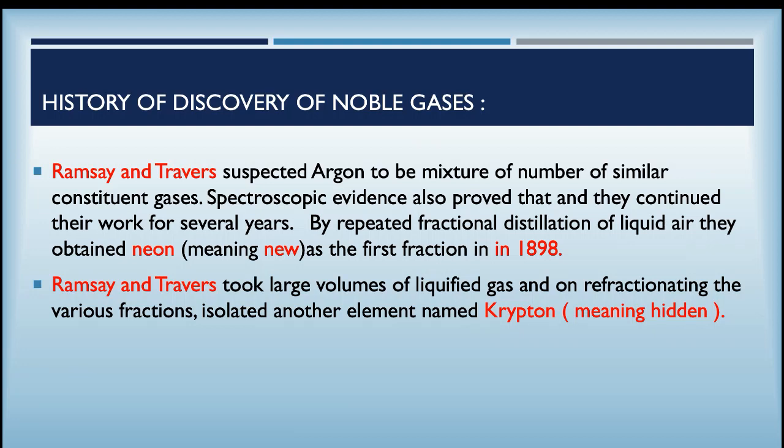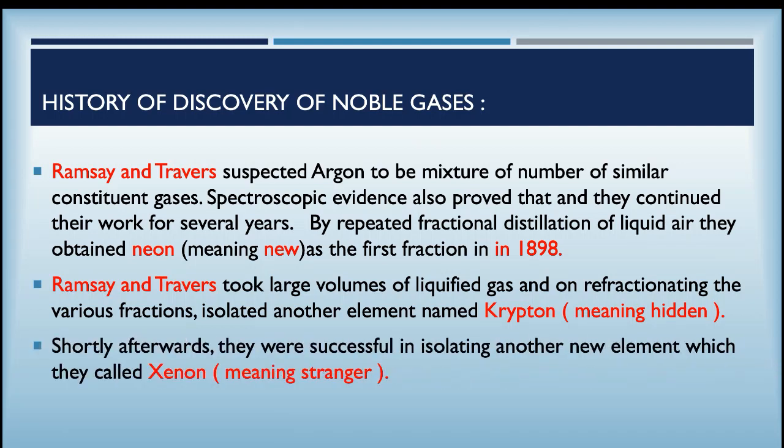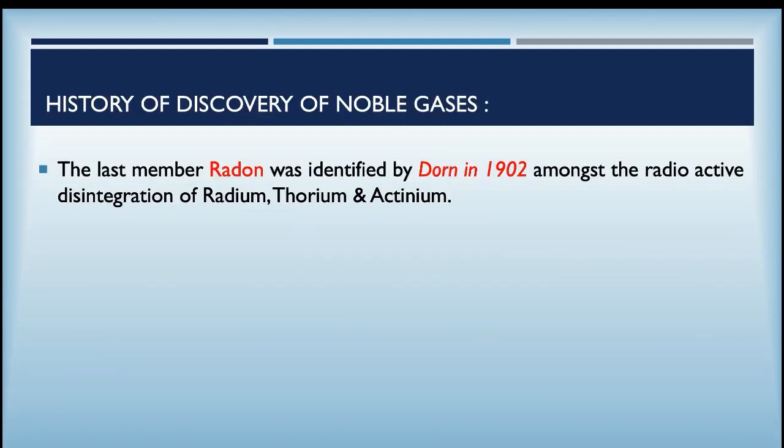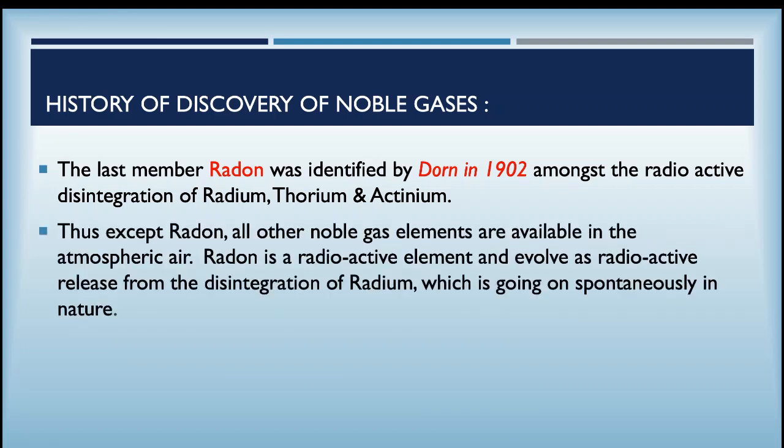So from argon, which was found first, a new element was found that was named neon, and by fractionating that again, they found a new hidden element named krypton. Shortly afterwards, they succeeded in isolating another new element which they called xenon, meaning stranger. The last member, radon, was identified by Dorn in 1902 amongst the radioactive disintegration products of radium, thorium and actinium.